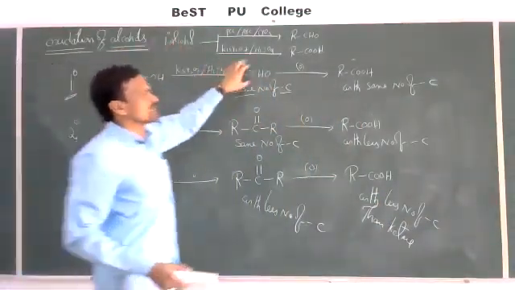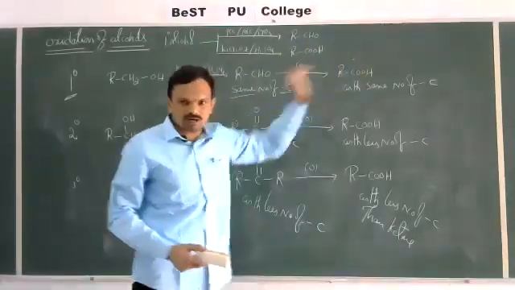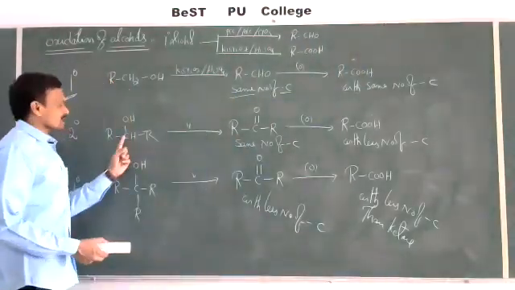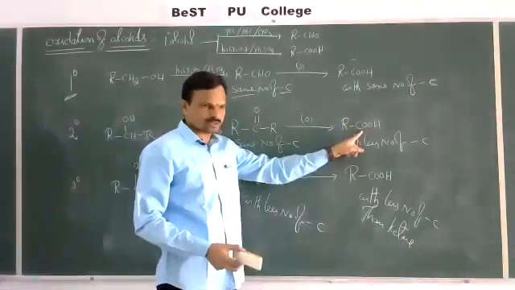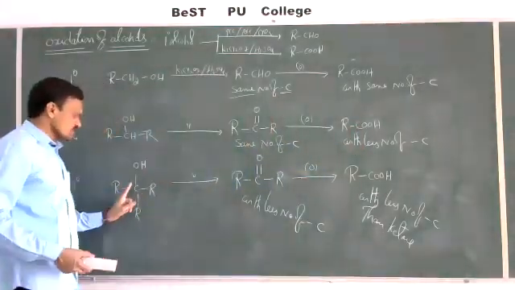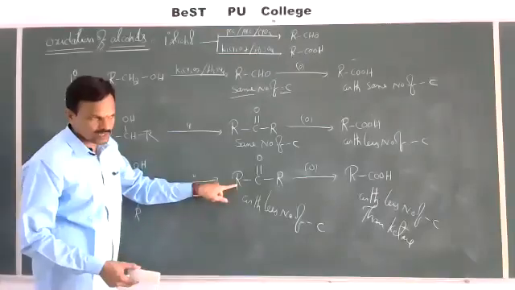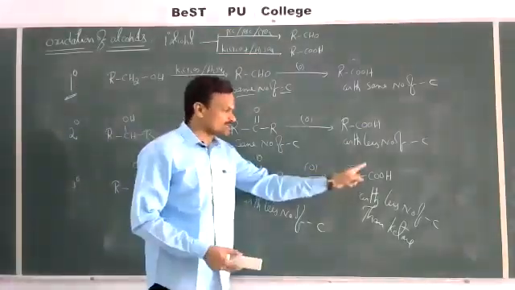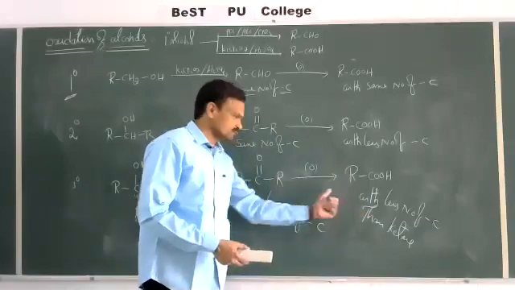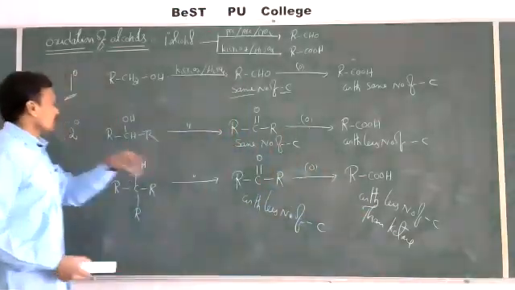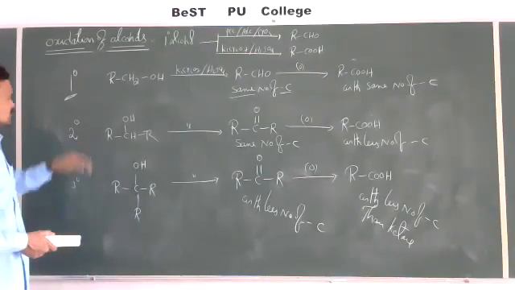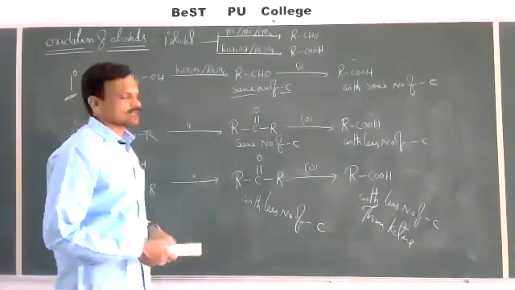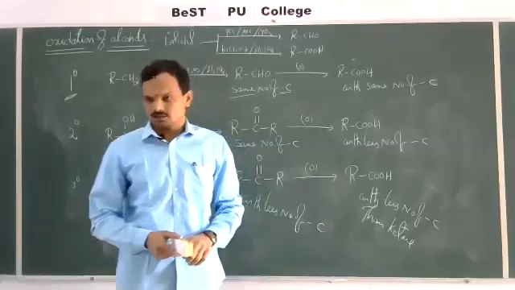Primary alcohol gives aldehyde and carboxylic acid with the same number of carbons. Secondary alcohol gives ketone with the same carbons, but carboxylic acid with fewer carbons. Whereas tertiary alcohol gives ketone with fewer carbons, and this ketone can give carboxylic acid with fewer carbons than the ketone. So based on this, we can distinguish whether a given alcohol is primary, secondary or tertiary.